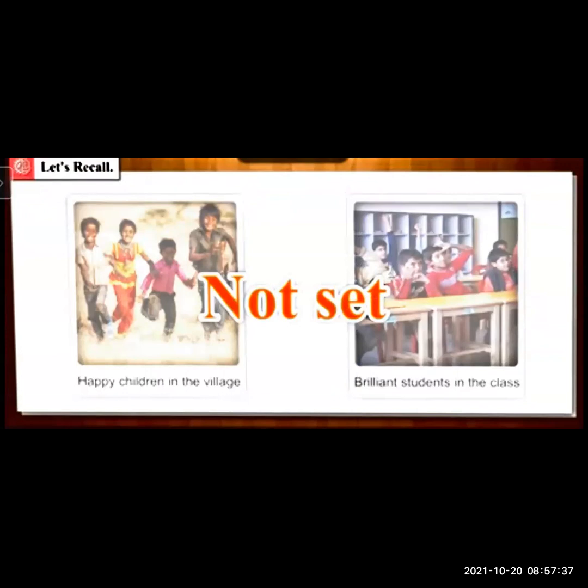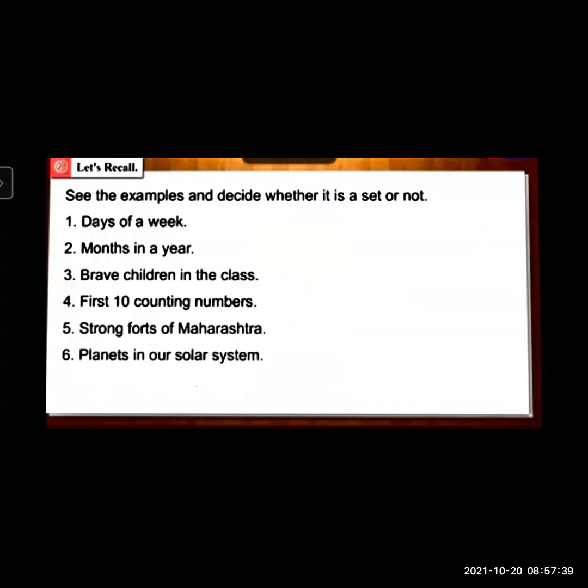Now let's see page number 1. Some examples are given. In this revision lecture, we are going to solve each and every sum, each and every example, solved examples, practice set, everything we are going to study. On page number 1, examples are given. See the examples and decide whether it is a set or not.